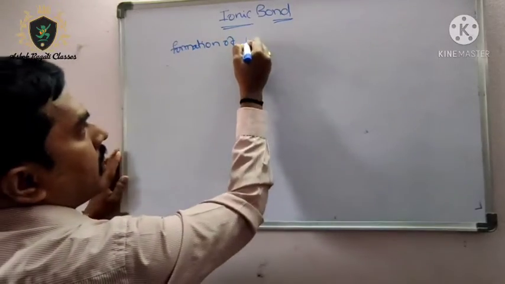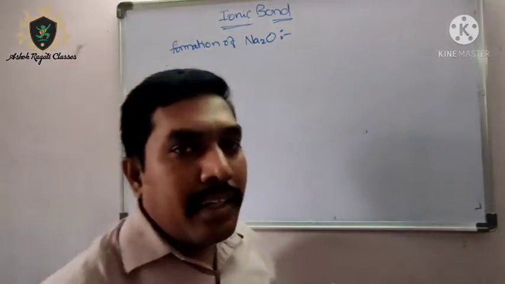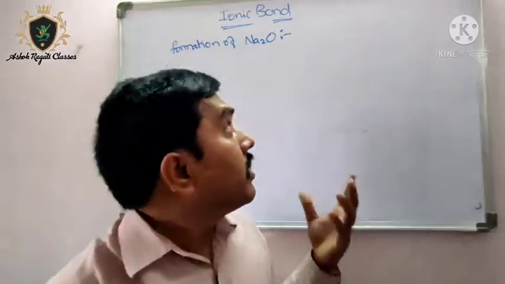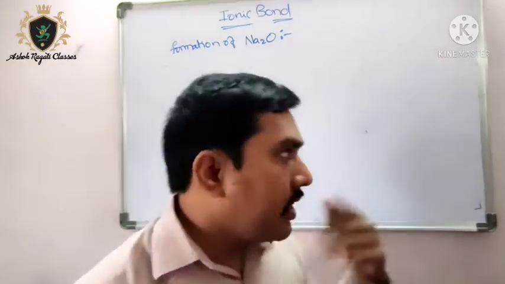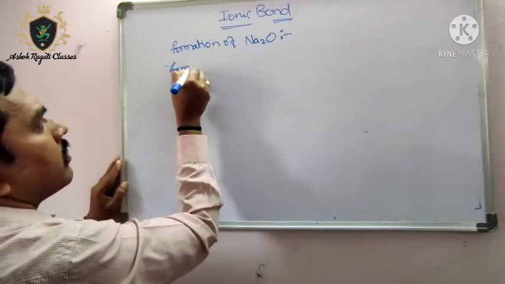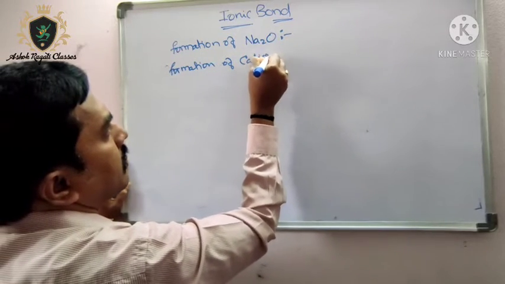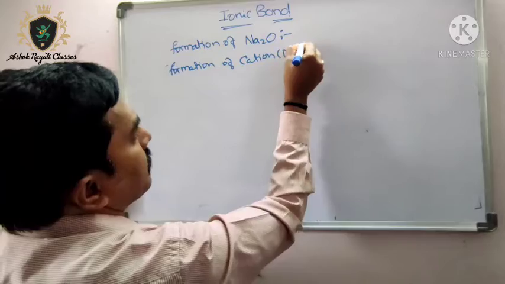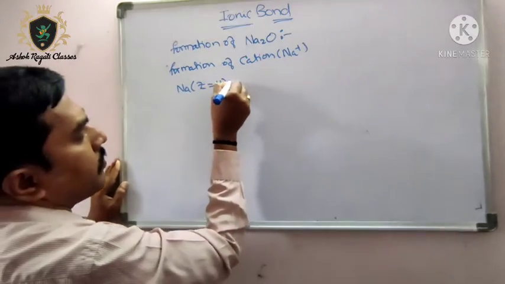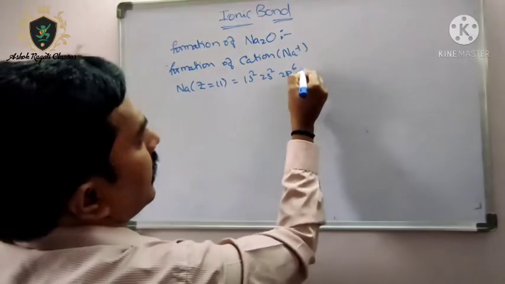Let us take one more example of an ionic compound, Na2O. Formation of Na2O: just like the previous example, we write the cation and anion. The cation is Na plus. Sodium, Z = 11, 1s2, 2s2, 2p6 and 3s1.